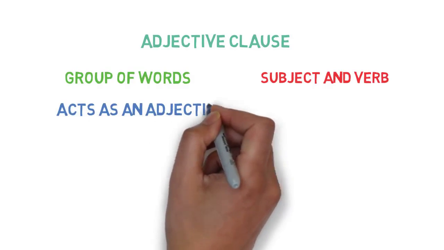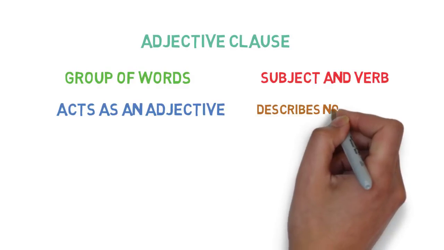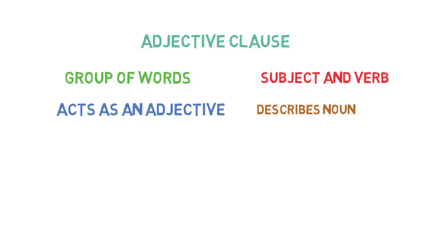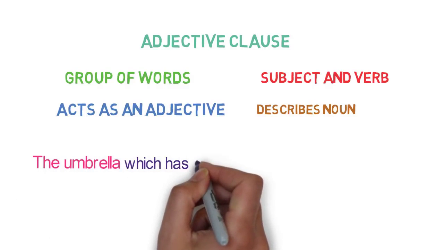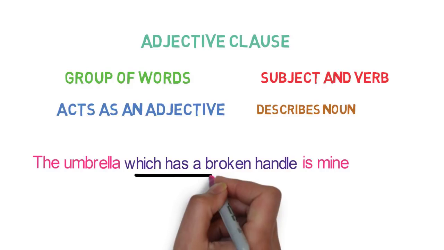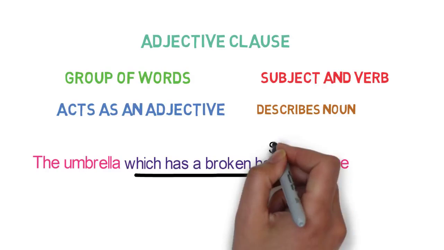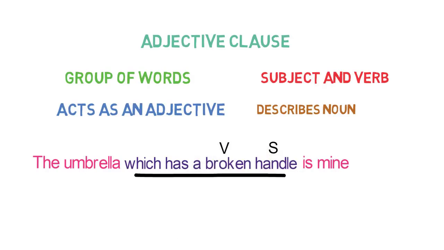Adjective clause is a group of words having subject and a verb of its own, and it acts as an adjective in the sentence. Now what does adjective do? They describe noun, and so does the adjective clause. For example, the umbrella which has a broken handle is mine. Here the clause which has a broken handle is an adjective clause as it has a subject and a verb of its own and is describing the noun umbrella.